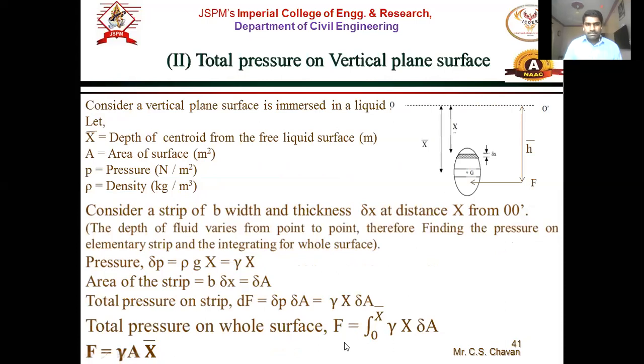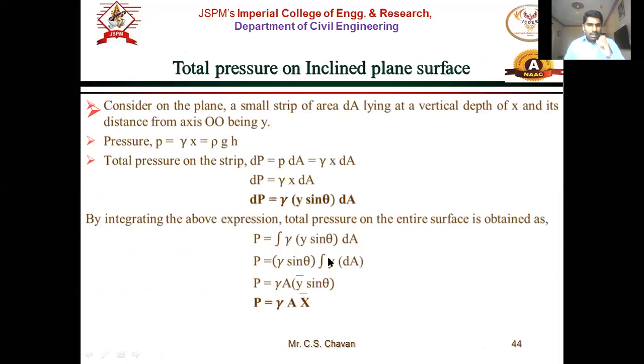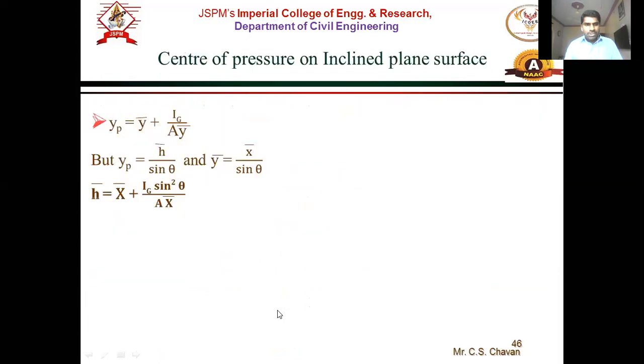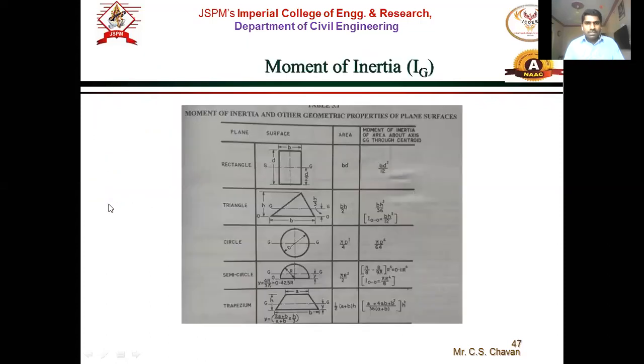Then the third formula: gamma A x bar for total pressure, and the position of total pressure h bar is x bar plus Ig sine square theta divided by A x bar. So sine square theta is the term added in this inclined surface. So by knowing the inclination theta, you can find the position, right?